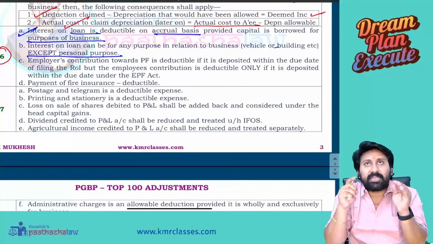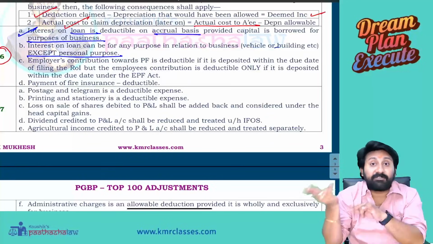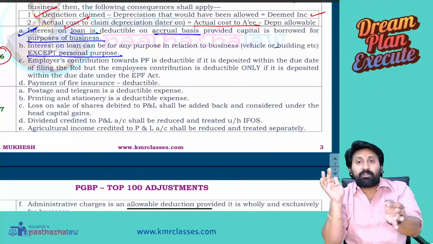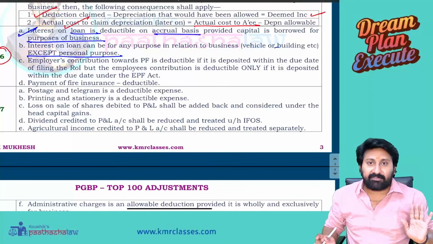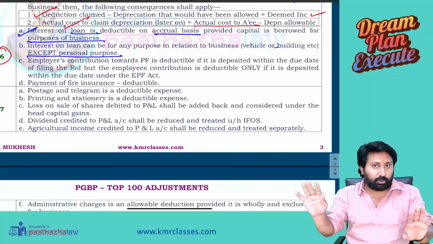Okay. So for example, I have to pay by the 15th of a month. But I did not deposit by the 15th of the month. I deposited within the due date of filing return of income. It's a contravention. The amount will not be allowed as a deduction. Lifetime, it is a disallowance. If next year I paid, will I give deduction for that year? Employee contribution, that rule is not there.